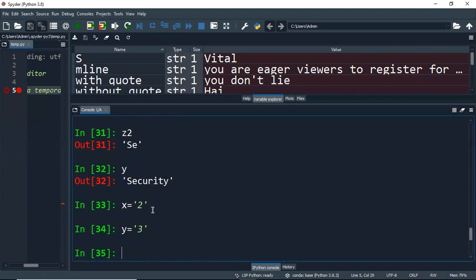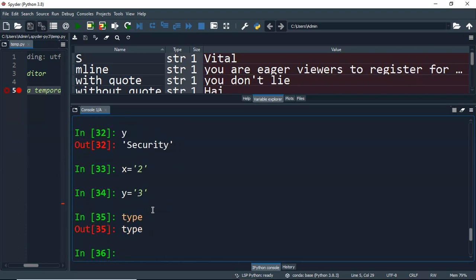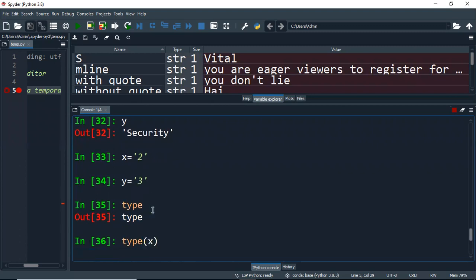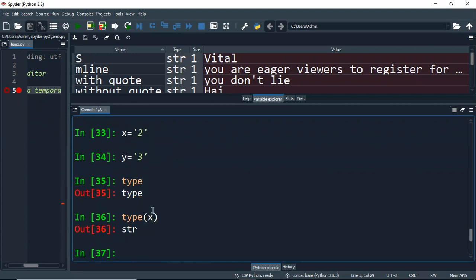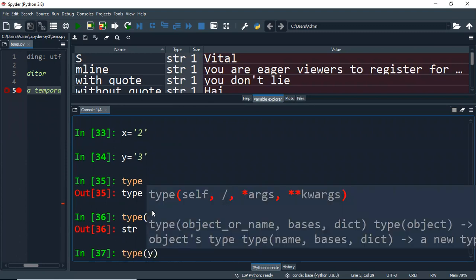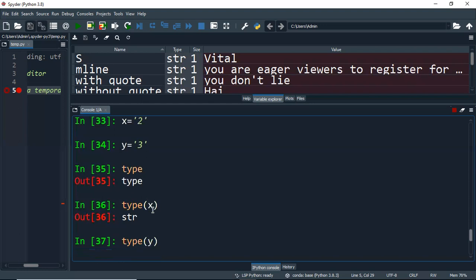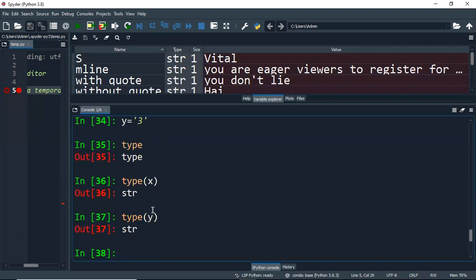So x and y are string data type. You can even cross check the type of x. So I give type of x. So str. The same way I use the up arrow, replace x with y. You can see here type of y is str. So this is how you can cross check it.